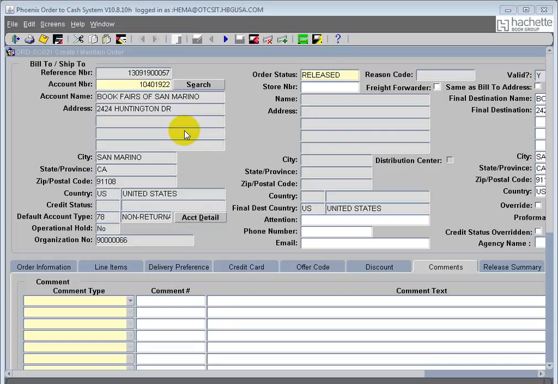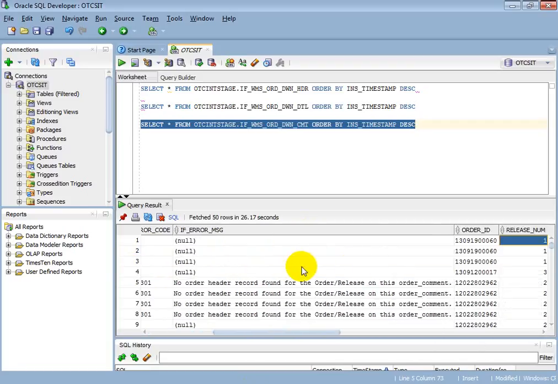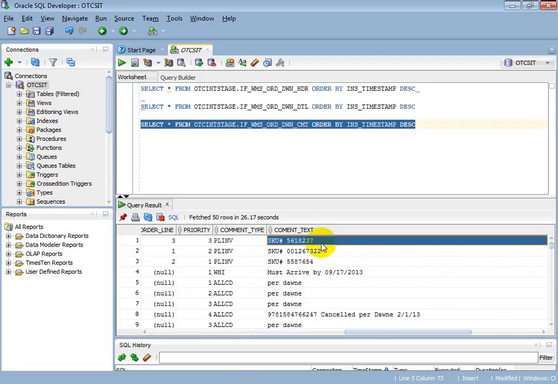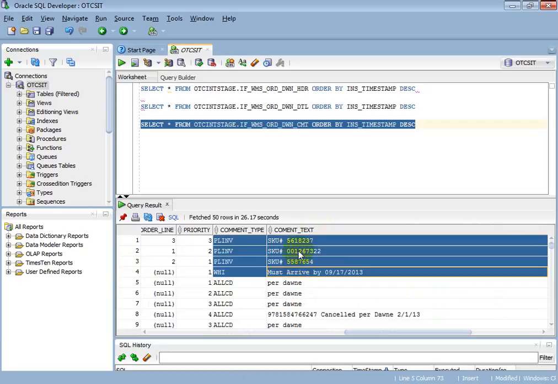Through shipment, these comments also need to populate in the invoice screen. After the shipment process, the invoice will be generated, right? In the invoice information also, these comments should flow. So these are the comments. In the comment table, you'll have the order ID, the comment type and the comment text. All the information will be captured in this table.